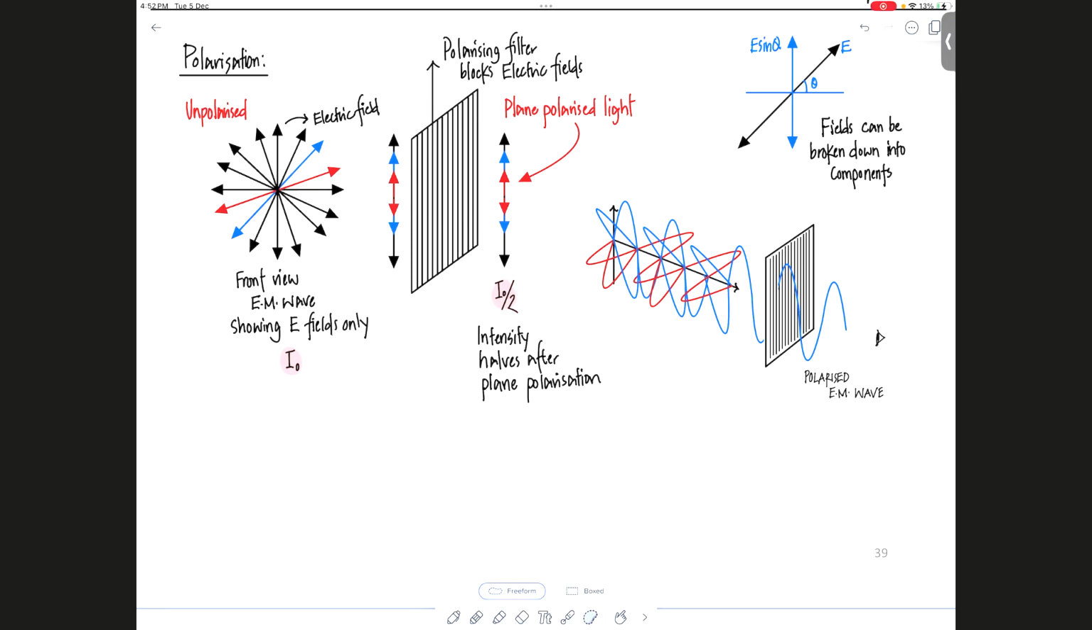There's a question: why are the blue and red arrows shorter than the black one? Yeah, because their components are passing through, and the components are obviously less in magnitude.